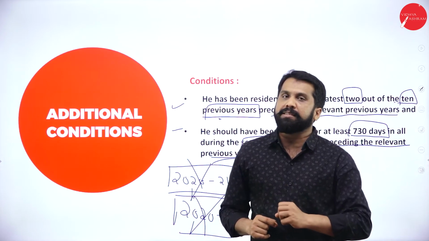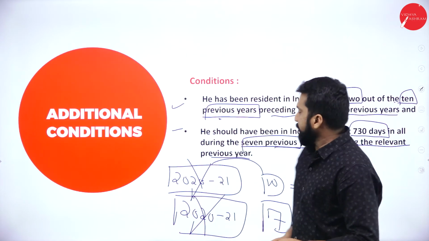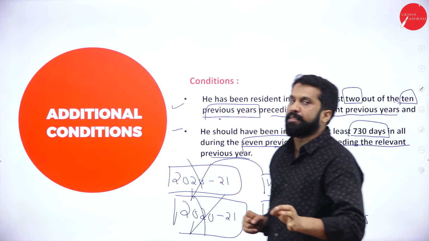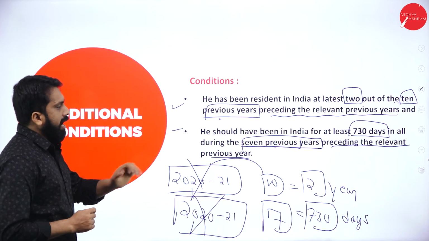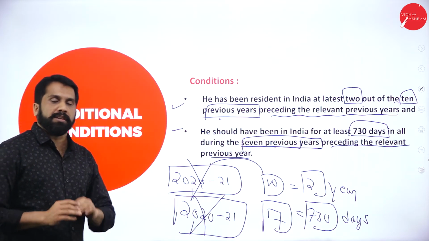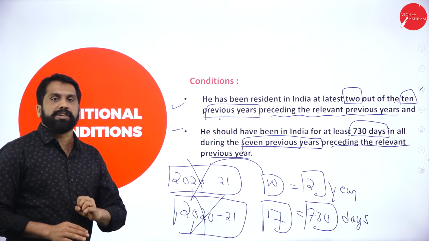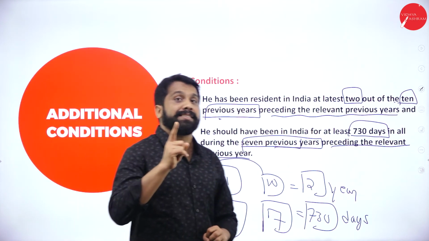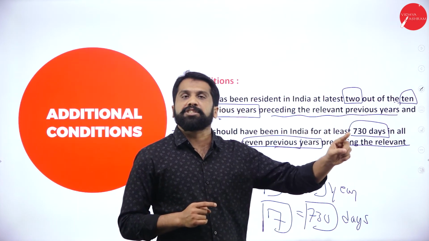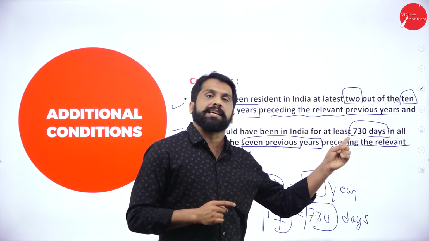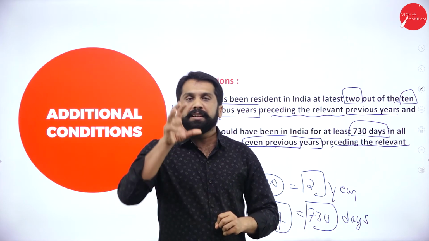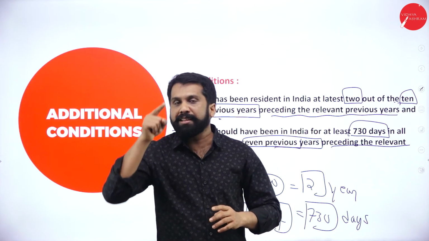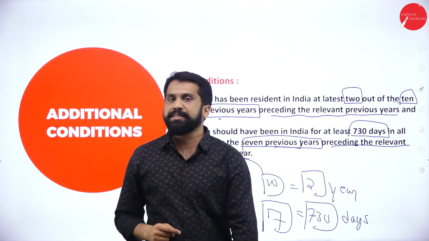Out of 7 years, how many days must you be there? 730 days. Clear? Yes. This is all about your additional conditions. Don't worry if you didn't understand. Just remember the numbers: 182, 60, 365, 730 days, and out of 10 years, 2 years. While doing problems, I will explain once again what these conditions are.